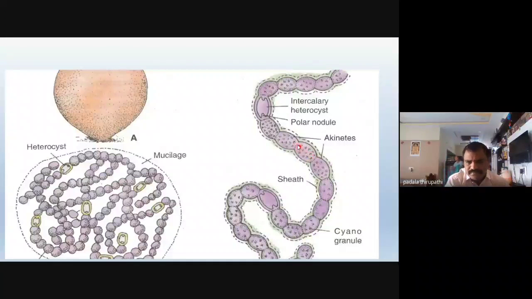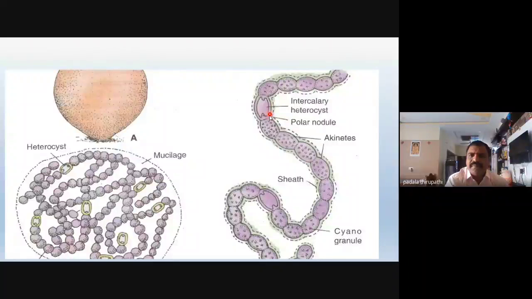These cells are all vegetative cells, arranged in a bead-like structure.